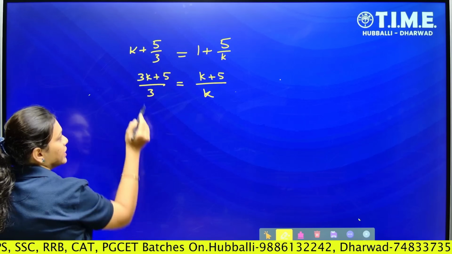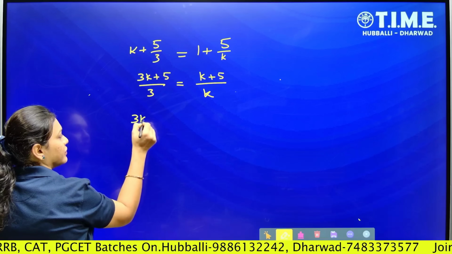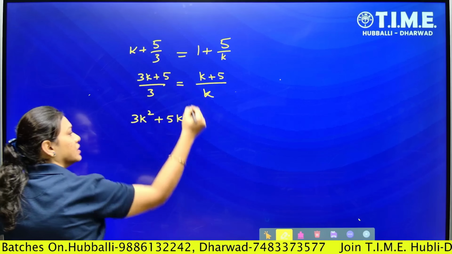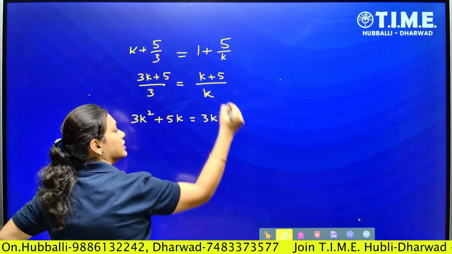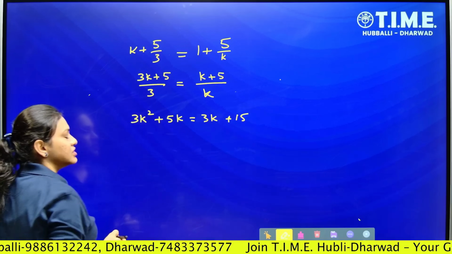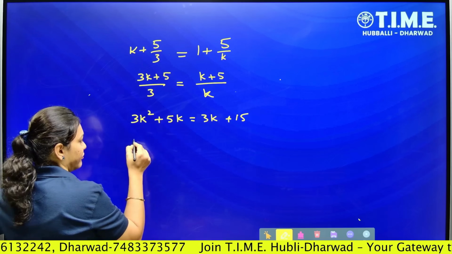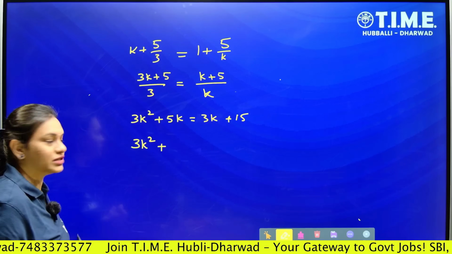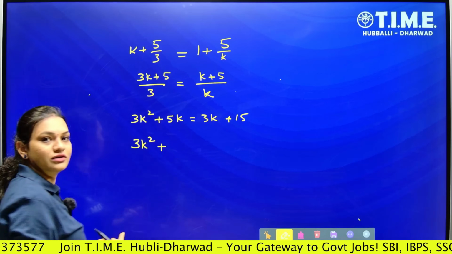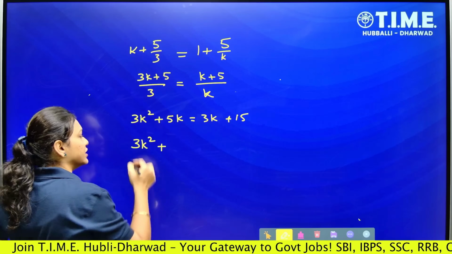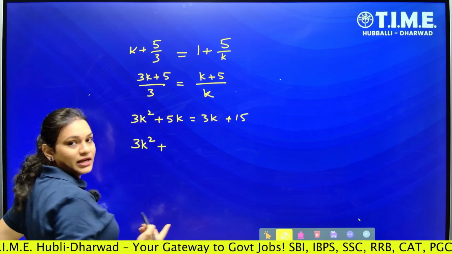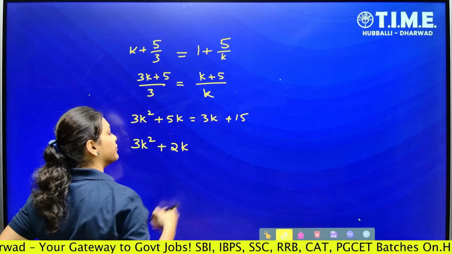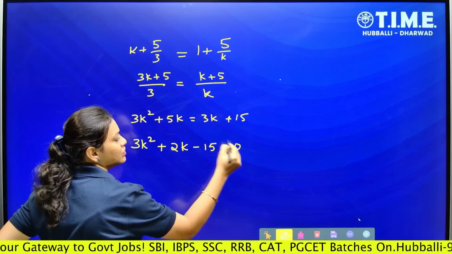Just cross multiply here. k into 3k is 3k square plus 5 into k, which is equal to 3 into k plus 3 5s are 15. Shift everything to one side. So when we observe this equation, we are getting a quadratic equation, because the highest power of the variable k is 2. So 3k square, 3k if I shift it is minus 3k, 5k minus 3k will be 2k, plus 15 shifted is minus 15, which is equal to 0.